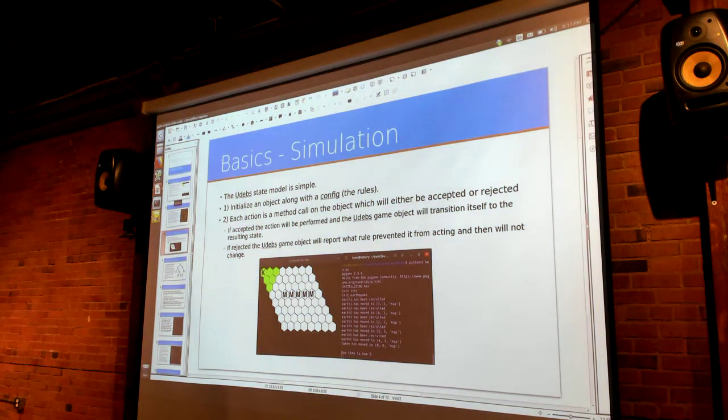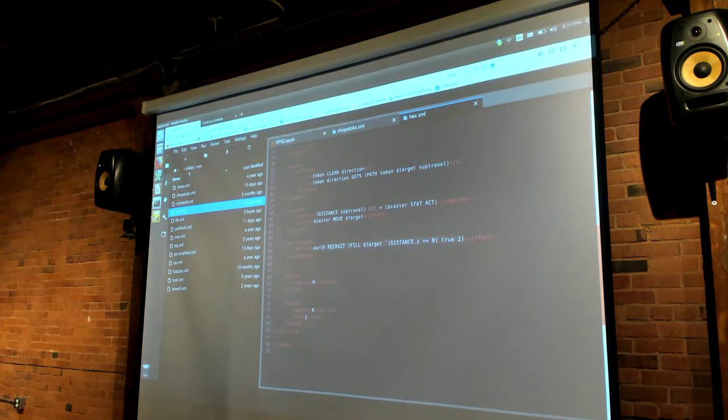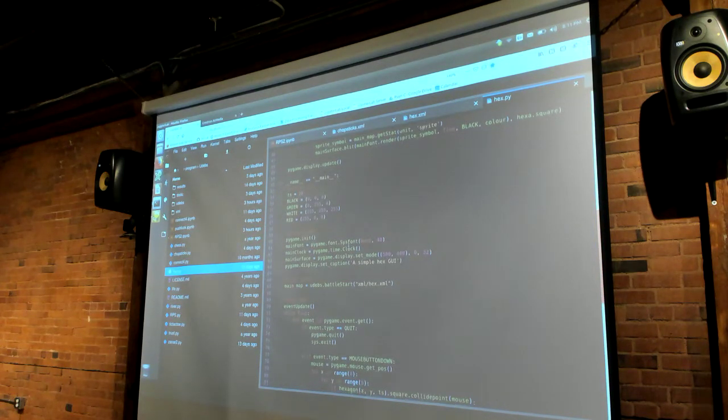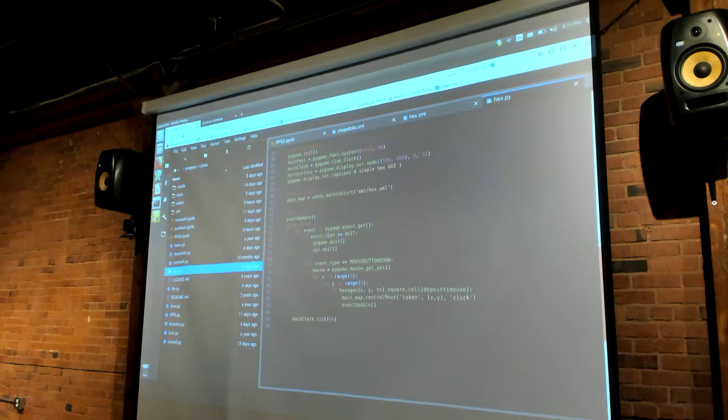Let's actually, might as well look at the actual script for Hex, just to show how this is used. Almost all of this is DrawScript. The only actual Python stuff is we initiate the game right there. I have a while true, and on the mouse button down, it does a bunch of checking because it's almost all DrawScripts, and then finally it actually casts main move dot control move token XY click. So it generates the entire game through effectively 3 lines of code and some XML.